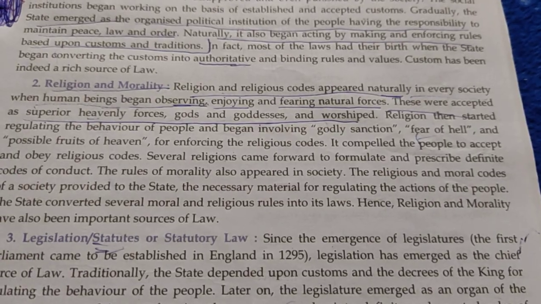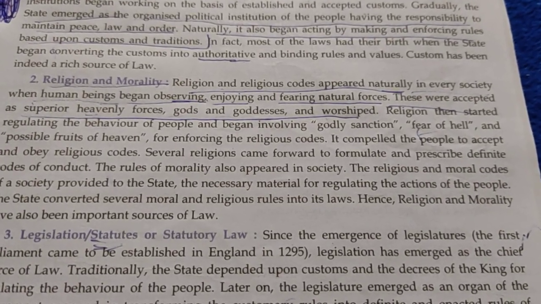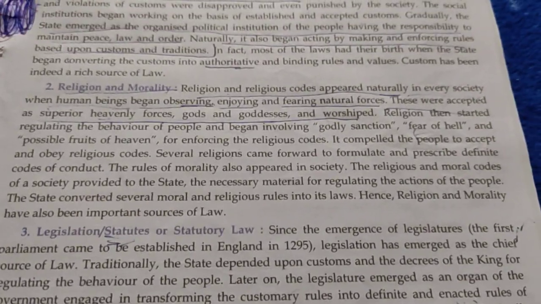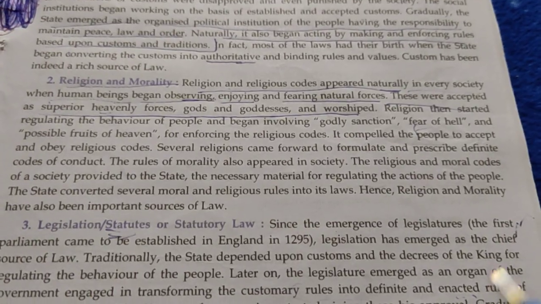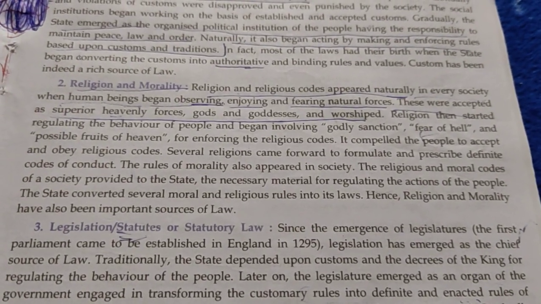So all these natural forces were accepted as heavenly forces, that a heavenly force is there which is regulating all these forces. So these were accepted as gods and goddesses.